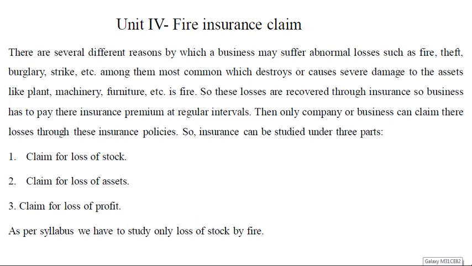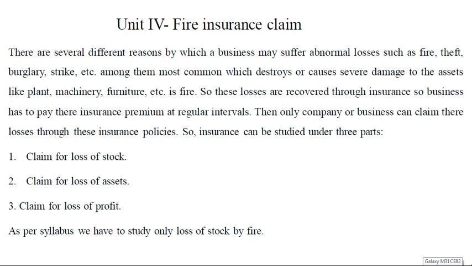Okay, so I'll be dealing with the fourth chapter, that is Fire Insurance Claim. In this you will be having a problem wherein it will be asked for 8 and 12 marks. Let us see what is fire insurance claim, what is fire insurance, and how to calculate the claim. As you know, fire is one of the reasons wherein we take up the insurance.